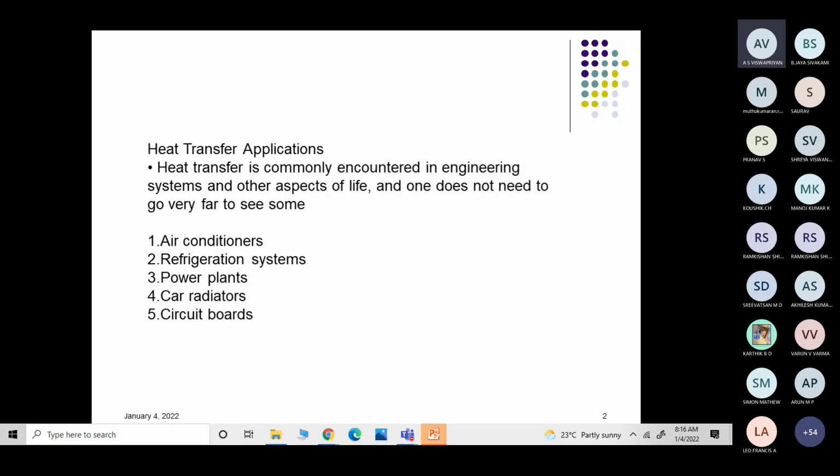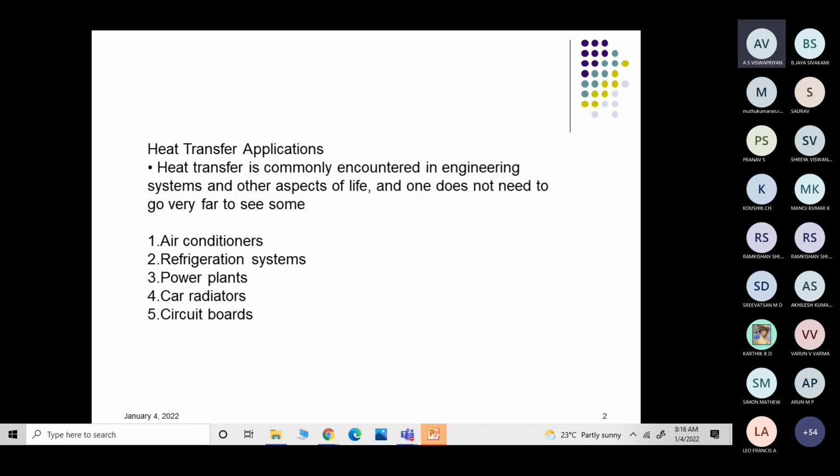And that's what I said. The application of heat transfer is there in almost all engineering systems and other aspects of life also. When we talk about engineering systems, especially thermal engineering, we have it in air conditioners, in refrigeration systems, in power plants, in car radiators, even in circuit boards in laptops. We know that in air conditioners and refrigerators we have the heat exchangers.